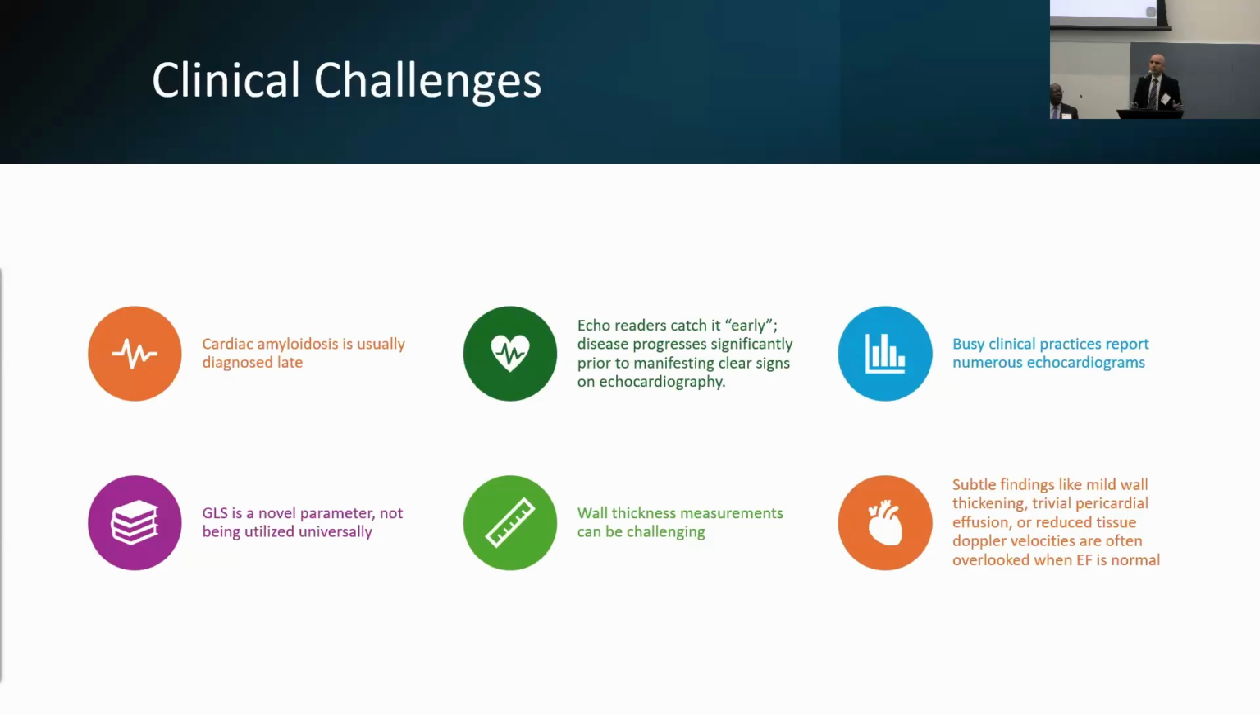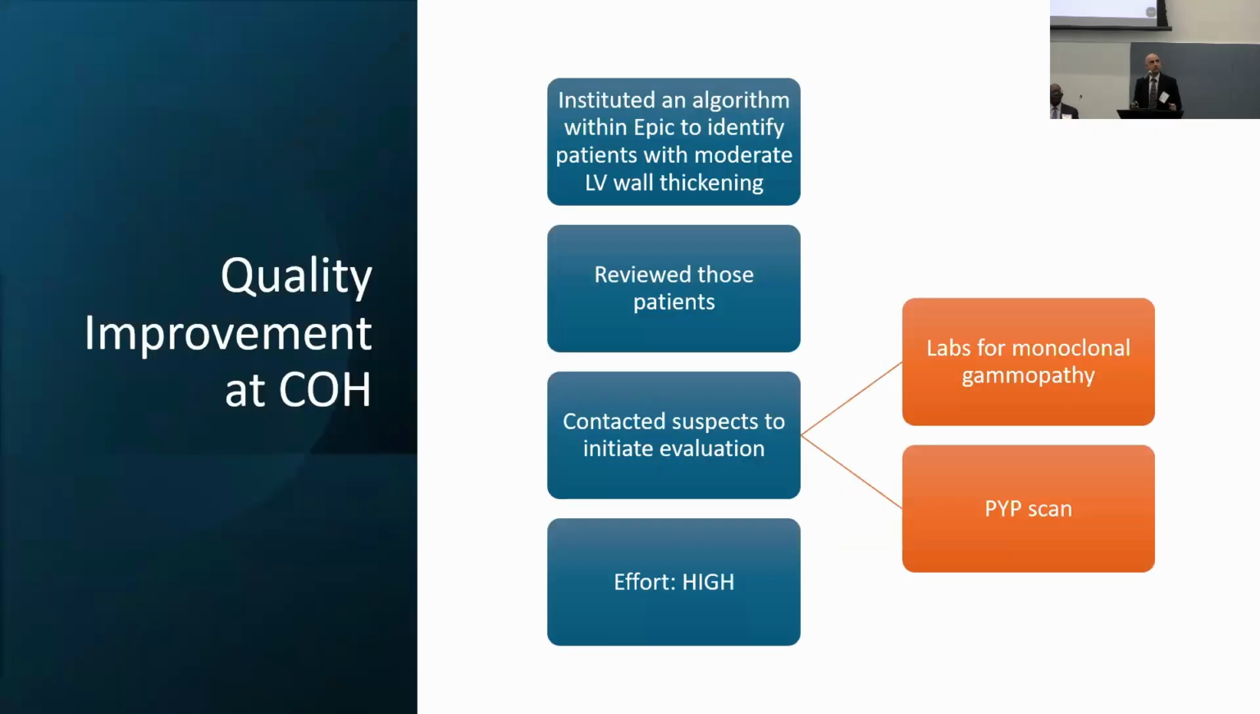And then even when you look at more elementary measurements like simple wall thickness, it's not as straightforward as we all think it to be. I think that most cardiologists in the room will agree that the wall thickness measured by the technician is different from what I will measure, and it might be different from what my colleague measures. And so there are differences there that present a challenge. And then there are subtle findings like just a little bit of wall thickening, a little bit of pericardial effusion, or reduced tissue velocities, and often these are overlooked, especially in the presence of a normal ejection fraction.